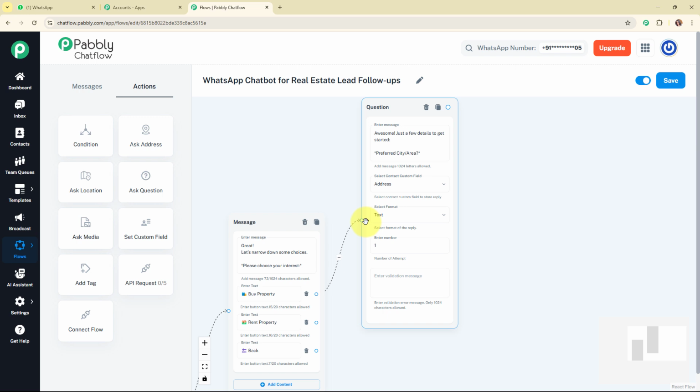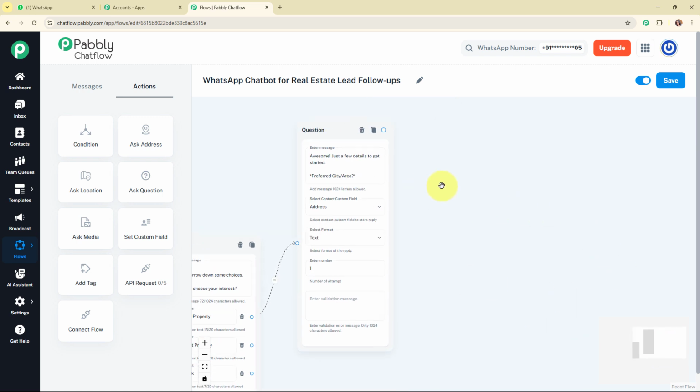So I'm going to connect this quick reply button to this question message box, and now similarly I'm going to add some more question boxes over here with different questions. Alright, so let me do that.